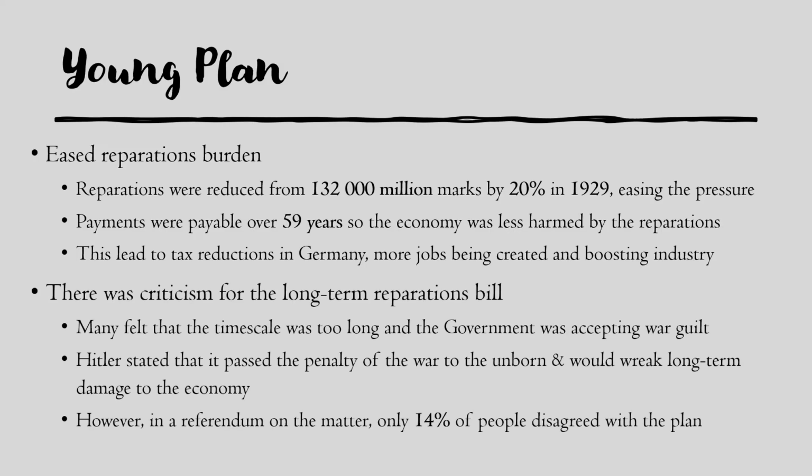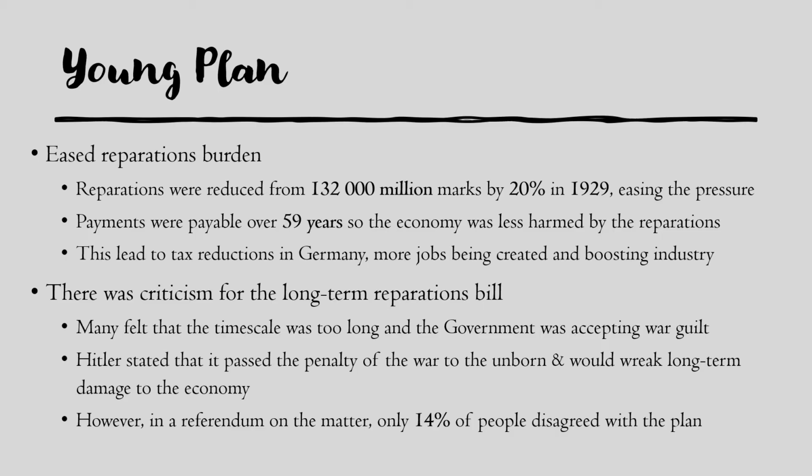The second effect was that there was criticism of this long-term reparations bill. Many right-wing nationalists felt that the government was accepting the Treaty of Versailles, accepting the war guilt, and accepting the fact that Germany had to pay reparations, and they were saying, no, we should not have to pay reparations.